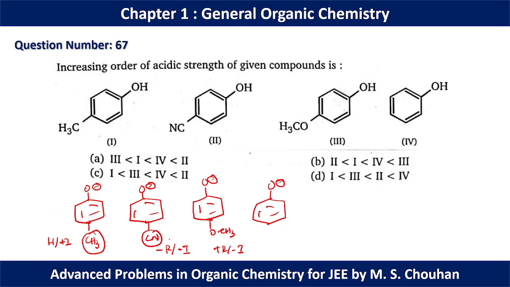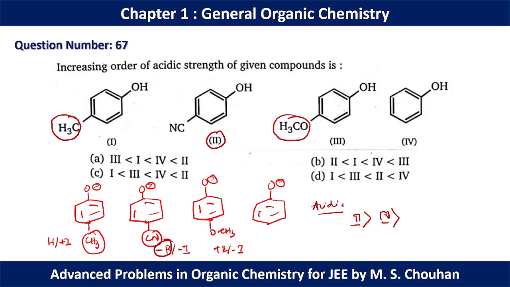So we can say that in the second structure, the conjugate base is stabilized by the minus R effect. So maximum stability we can see for structure 2, so acidic strength is maximum for 2. Then in structure 1 and structure 3 we have electron donating groups, so 1 and 3 are unstable conjugate bases. Between 1, 3 and 4, 4 will be more stable.